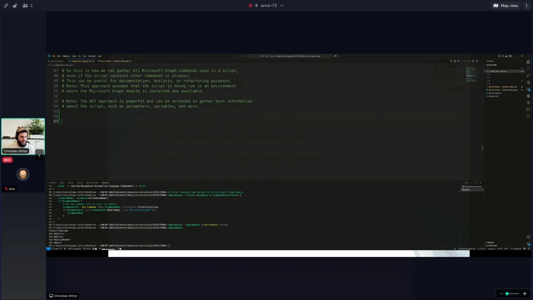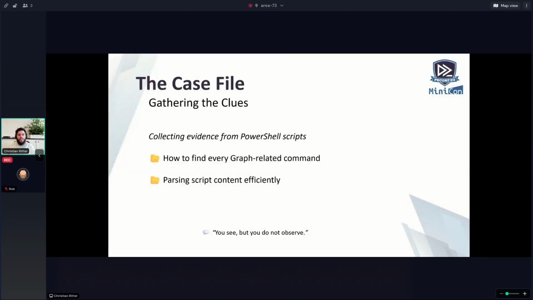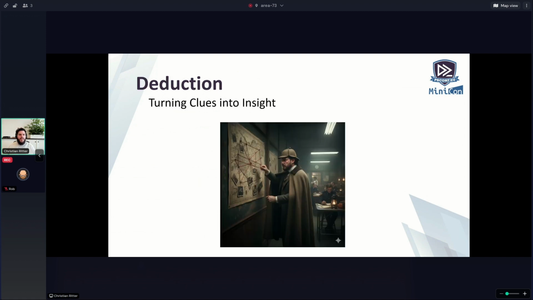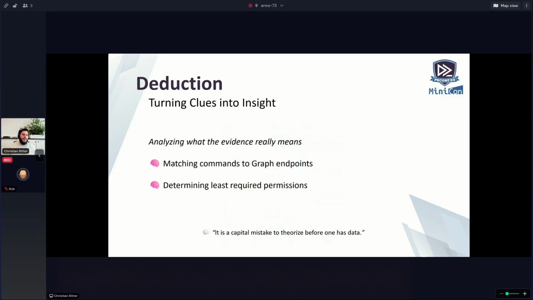Okay, as I say this, let's head back to the presentation, because right now we collected all of the Graph commands, but it doesn't say anything about the permissions, right? So we want to deduce something. We want to turn clues into insight. And how could we do this?